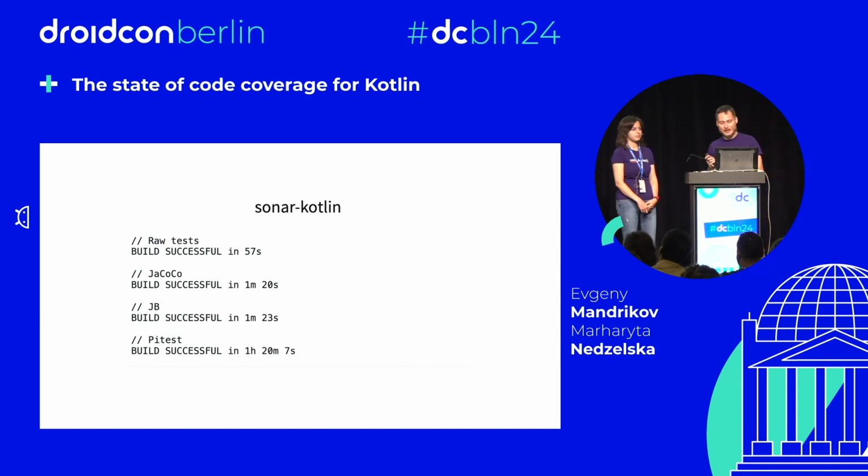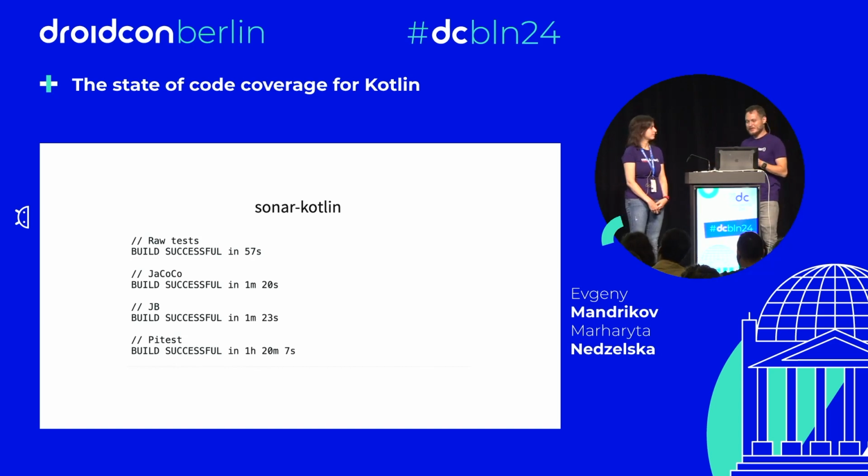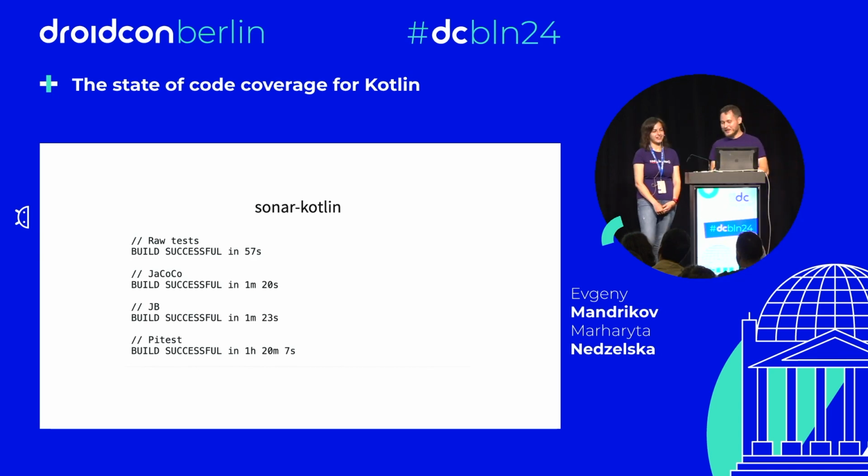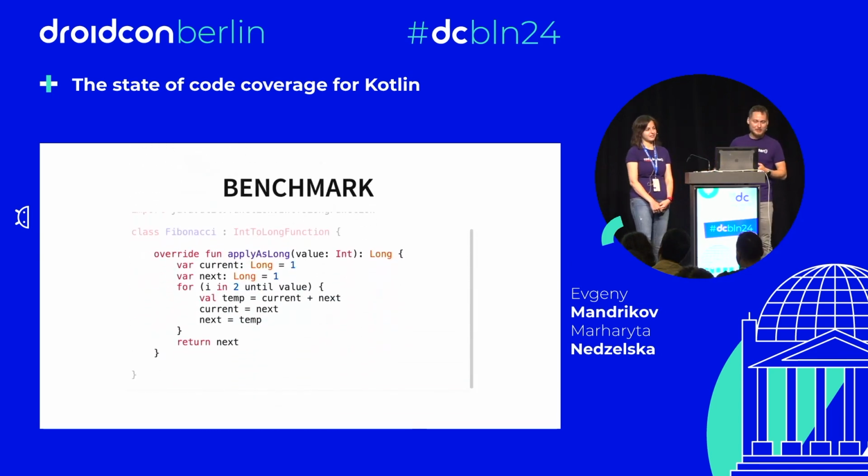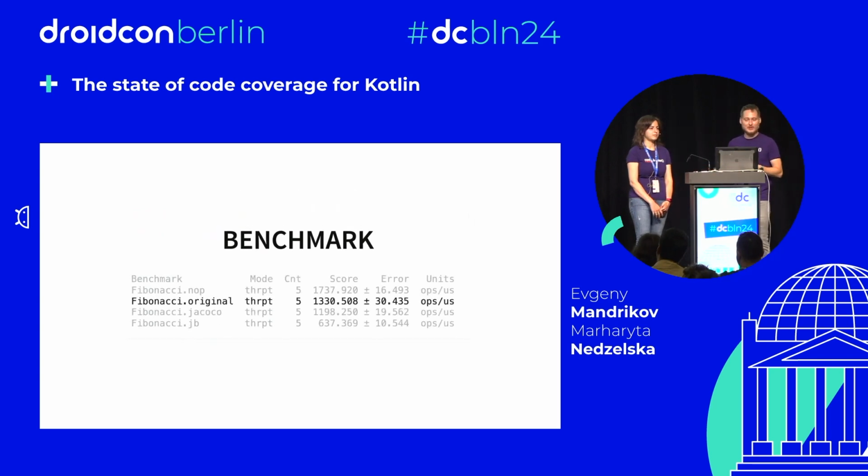It's still valid. And sorry, but how did you measure this? You took a wall clock? That's not a proper way of benchmarking, you know. Okay, you want a micro benchmark? Yes, I want a micro benchmark. So I wrote a benchmark, your favorite Fibonacci. I'm going to execute it without instrumentation, with instrumentation by 2 different engines. And let's compare.